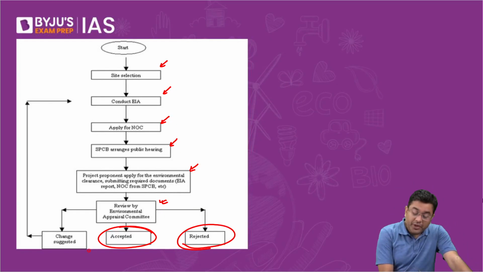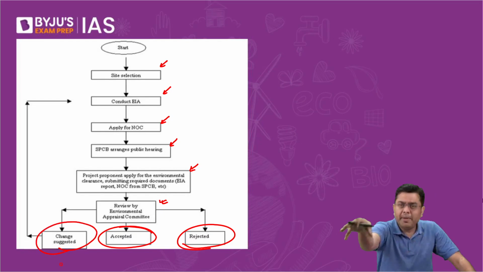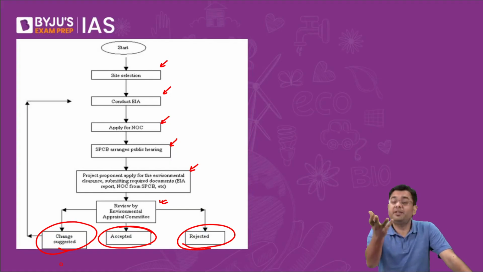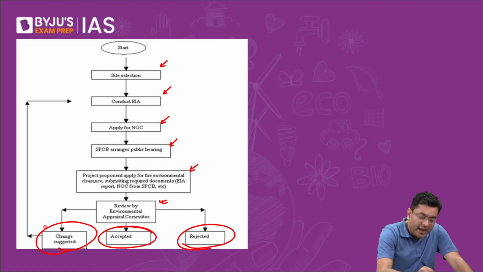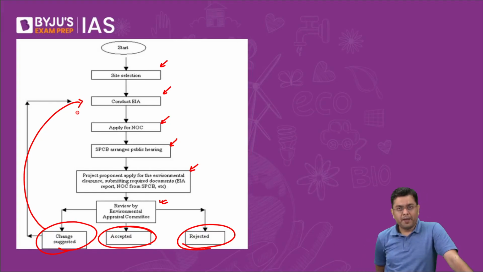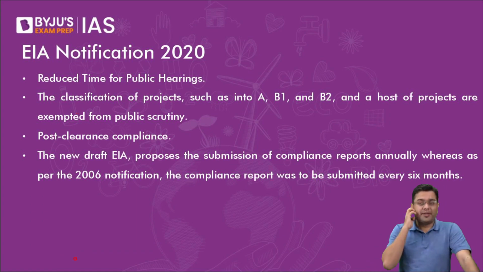Or let's suppose there are changes suggested in the project, that okay, this site is not working, make it carry out in this site, or this kind of a project won't work, change the nature of your project. Then again, you will conduct the EIA, and again, this process will continue. Now, the EIA norms of 2006, as was declared,